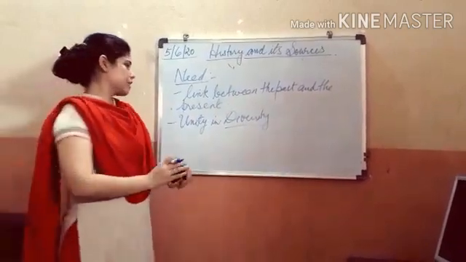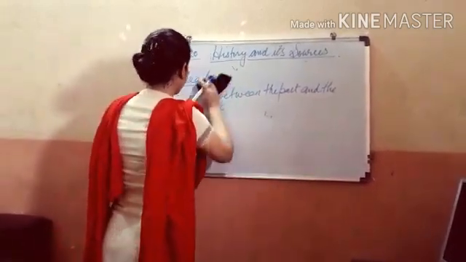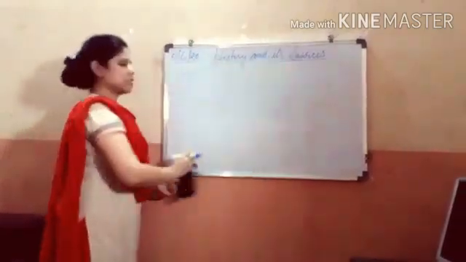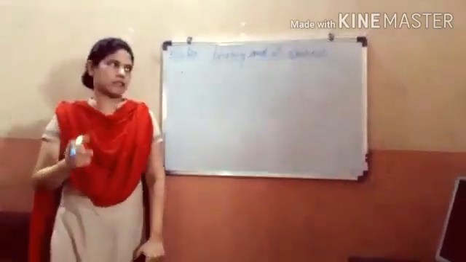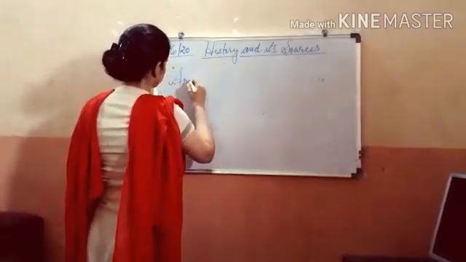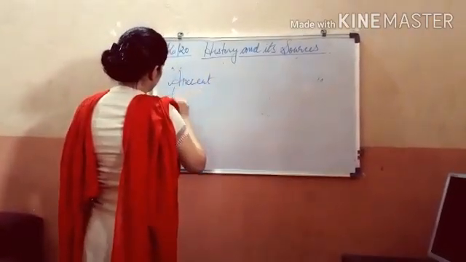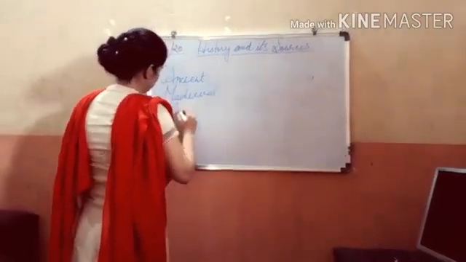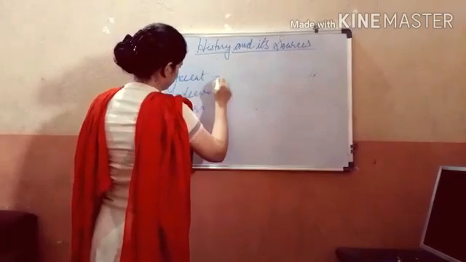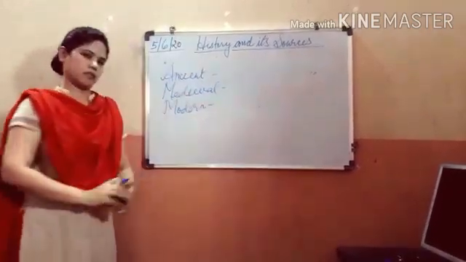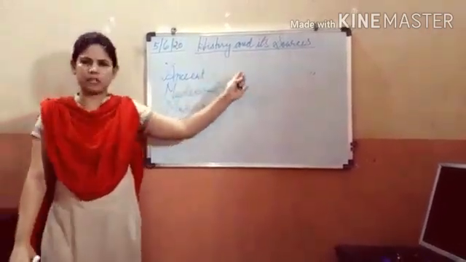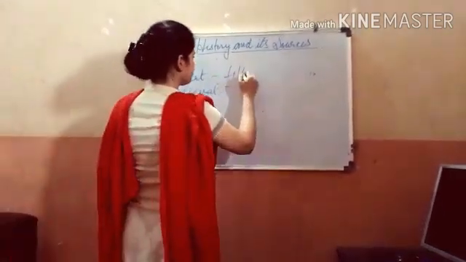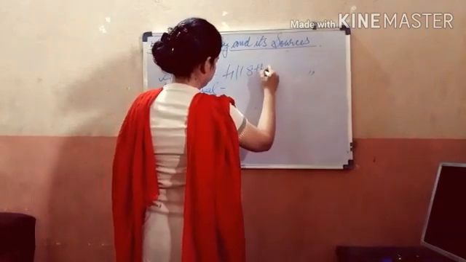Now the next is that history is divided into various categories, or there are three basic divisions of history. Basically, history is divided into three categories, that is the ancient, medieval, and modern. Ancient history deals mainly with the Guptas, and it is till 8th century.